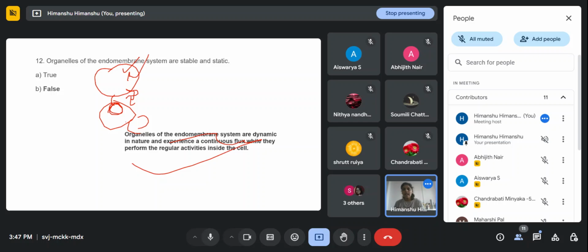And here also, after the modification of the proteins, these secretory vesicles will bud out from the trans face so that it will secrete the proteins. So it's not stable, it's dynamic in nature, and it experiences a continuous flux, which helps in sorting and modification of the proteins and transporting those proteins to the desired location, right? Any doubt?